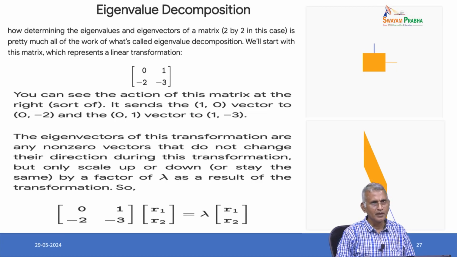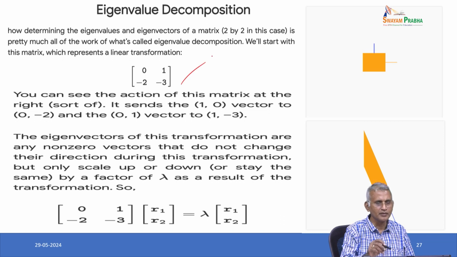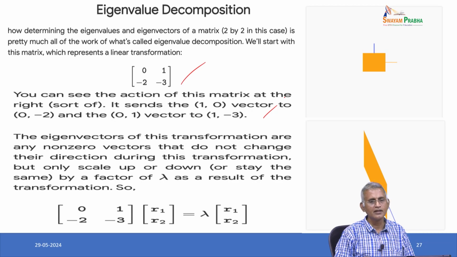Next, going deeper into eigenvalue decomposition. Determining the eigenvalues and eigenvectors of a 2 by 2 matrix is pretty much all the work of eigenvalue decomposition. We will start with this matrix representation as a linear transformation, 0, 1, minus 2, 3, according to the picture. You can see the action of the matrix at the right. It sends the 1, 0 vector to 0, minus 2 and the 0, 1 vector to 1, minus 3. That is a representation of the matrix from the picture.